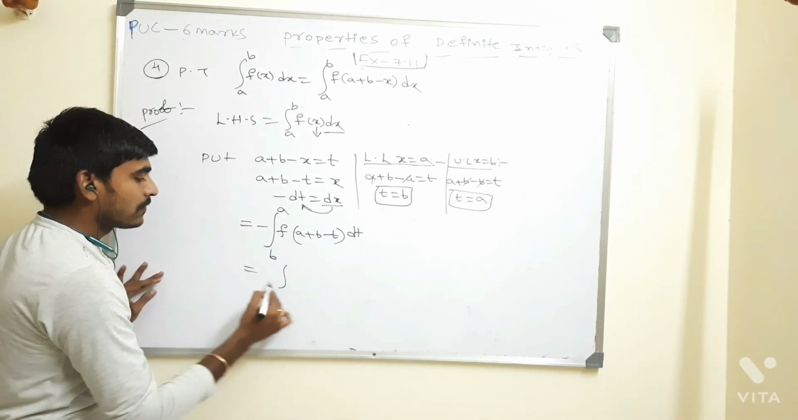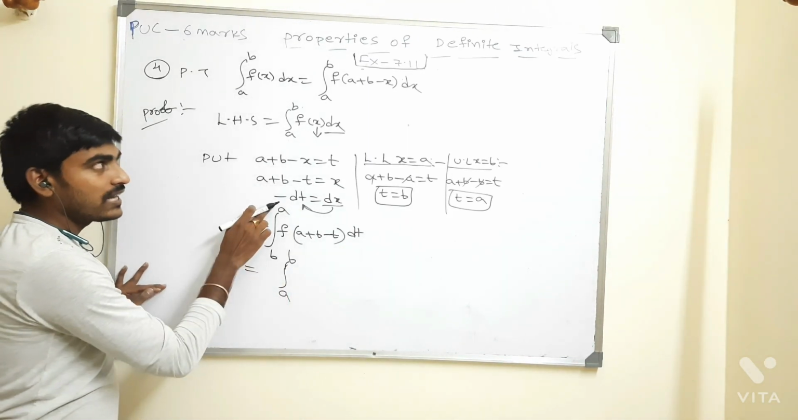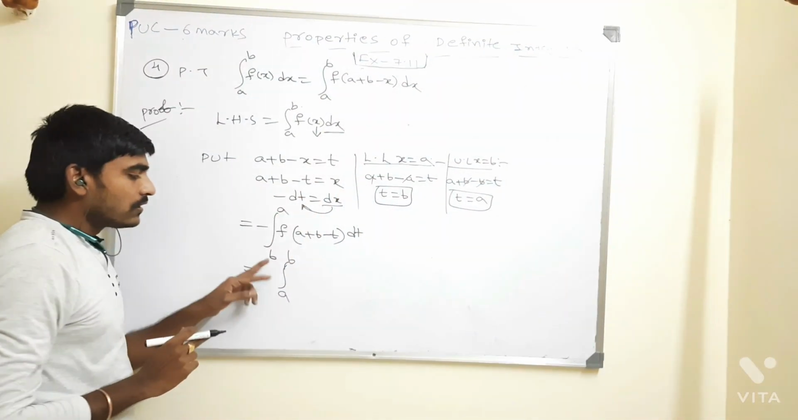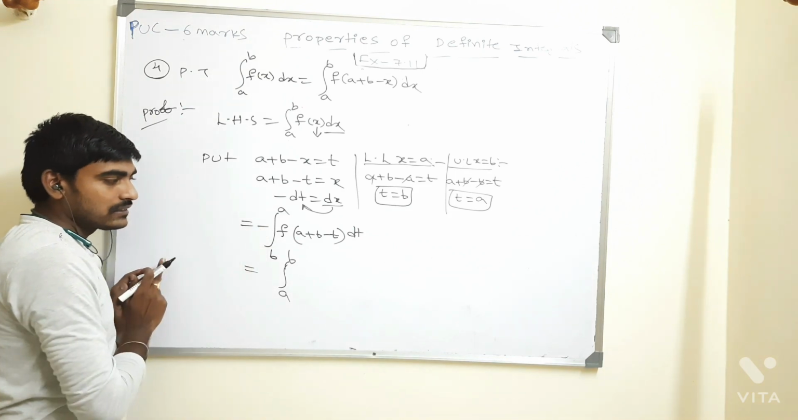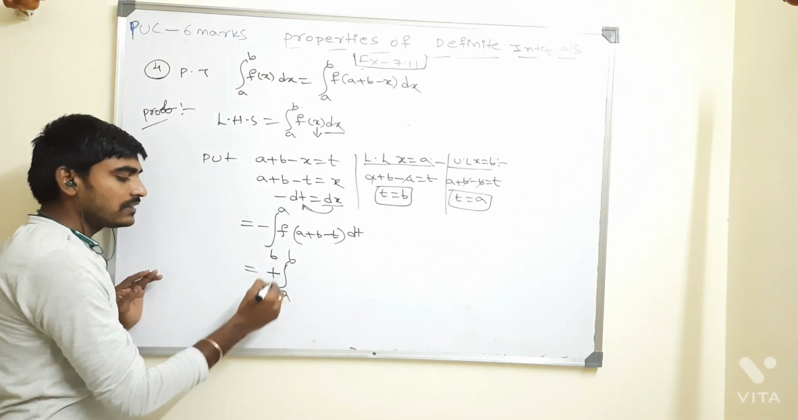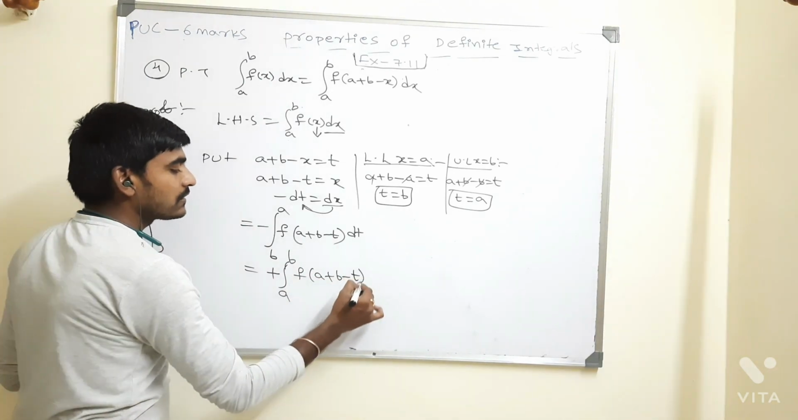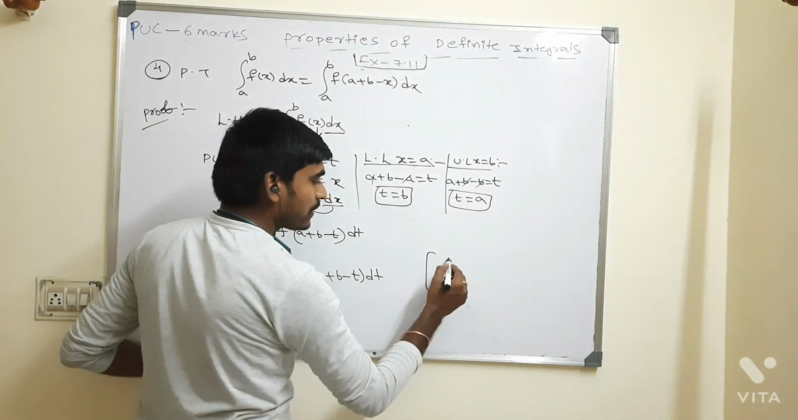After this, I would like to change the limits here. Integral of b to a is there, but I need to prove a to b. So if you are interchanging the limits, then the sign should be changed. Its minus is there, here it is going to become plus, and f of a plus b minus t dt. So, from which property? I think the second property.